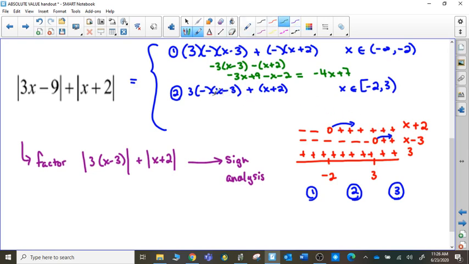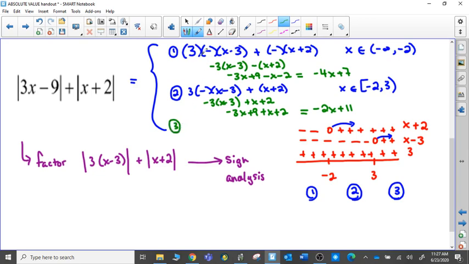But this can be simplified. I have negative 3 times that x minus 3 plus the x plus 2, negative 3x plus 9 plus x plus 2 gives us an expression that is negative 2x plus 11. And that would be the expression we could use in this interval. All right.